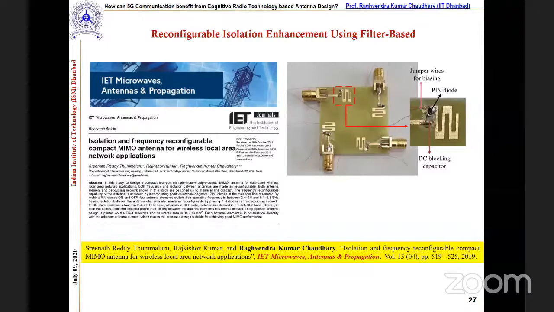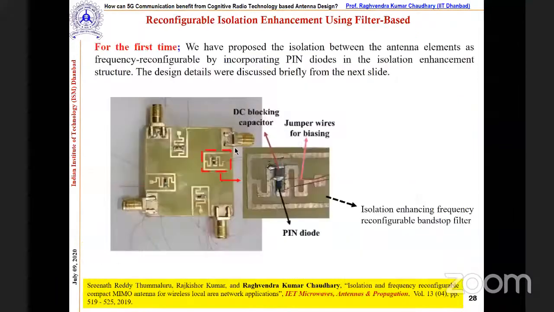So we have provided this flexibility. This is one of the unique works, I would say. Please check this paper. I'm going to discuss some of the important points of what we did. Here you can see the fabricated structure, and this is the pin diode, and this is the filter. If you see, this is the filter, correct?